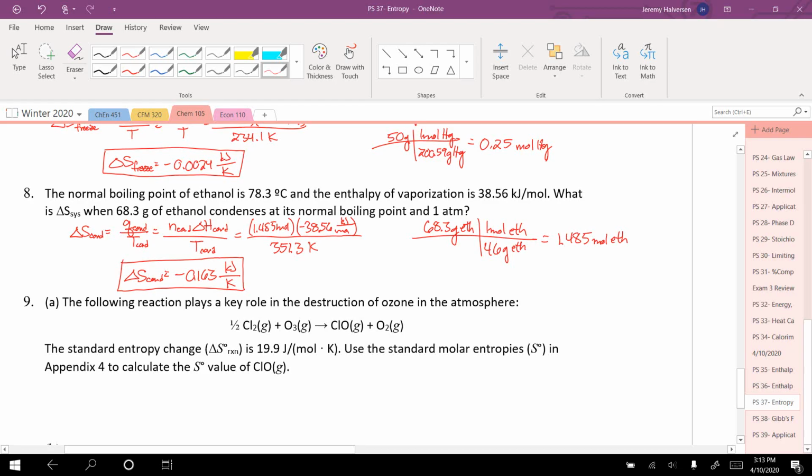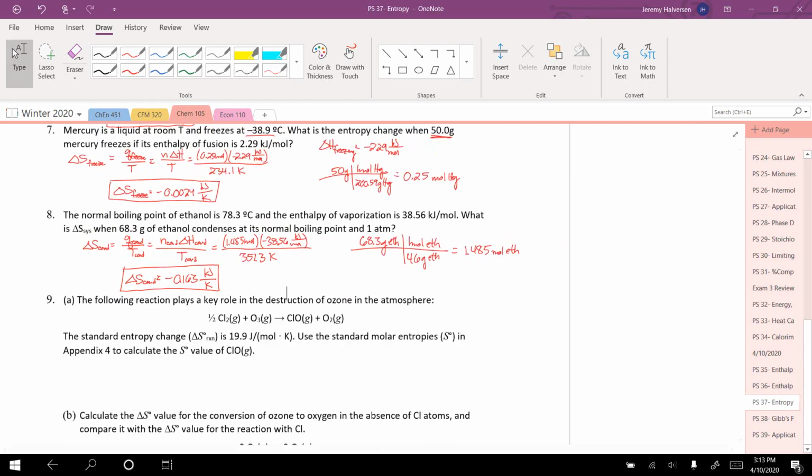Okay, so that's how we calculate delta S for phase change, or if we're just wanting to find the delta S of the surroundings, those big surroundings, right? Okay.